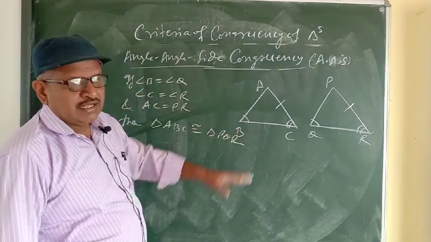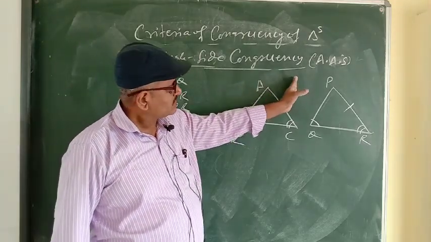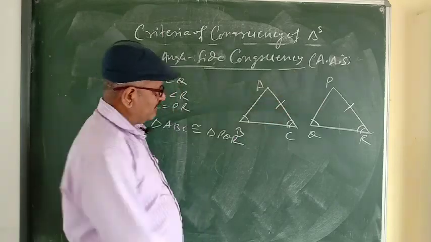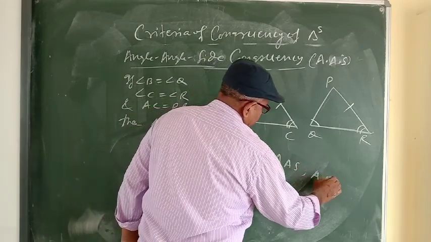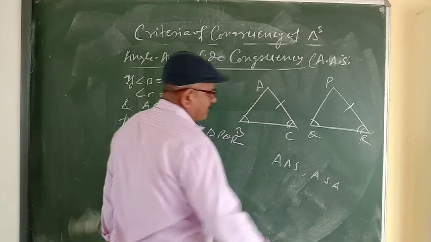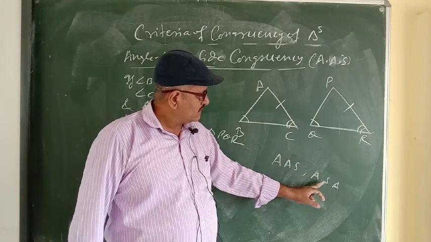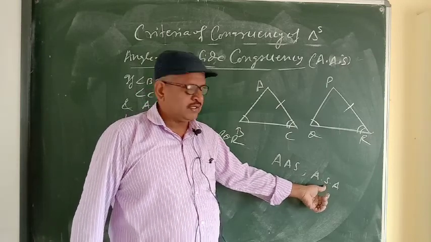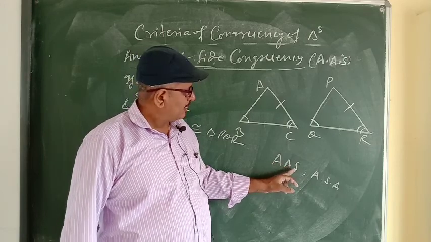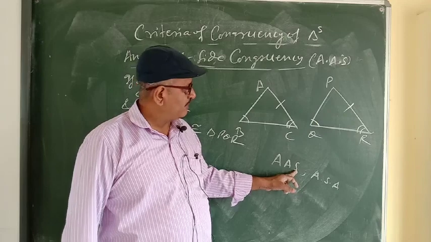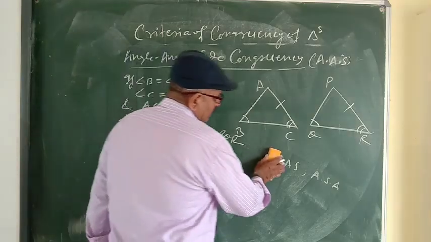By angle angle side. So what is the difference between angle side angle and angle angle side? In both cases, two angles are equal and one side is equal. But in this case, two angles and the included side we have to take. But here, two angles and one side, but not the included side. We have to take any other side. This is the difference between ASA and AAS.